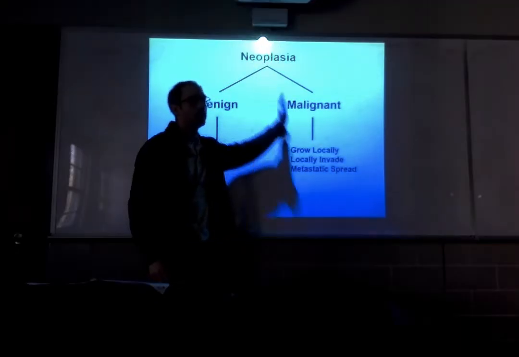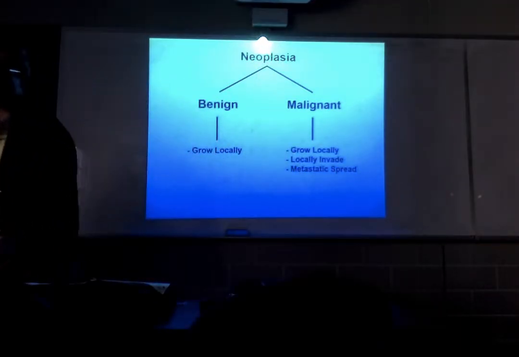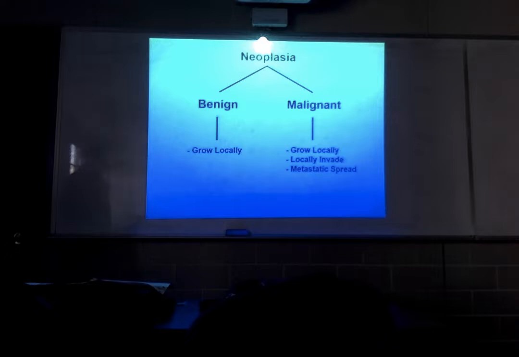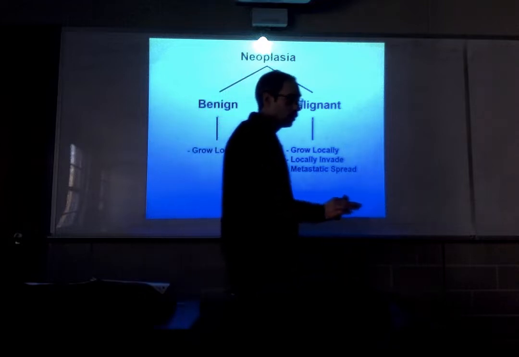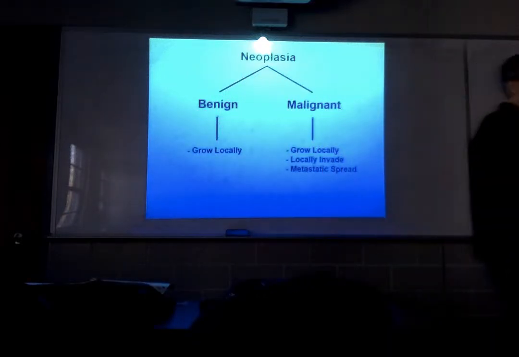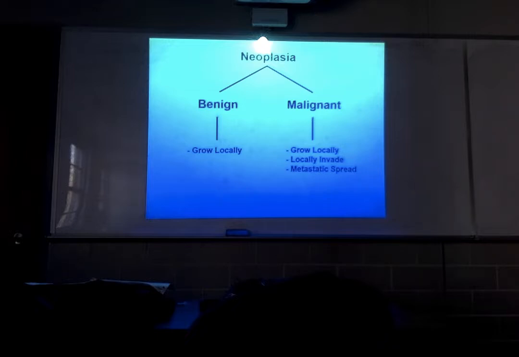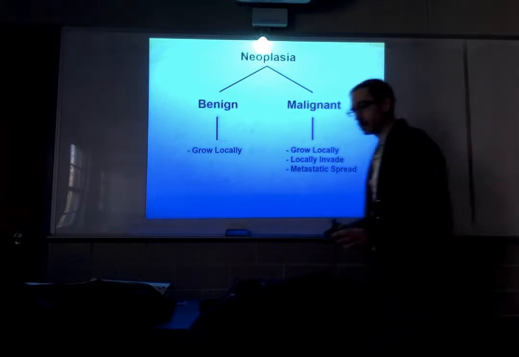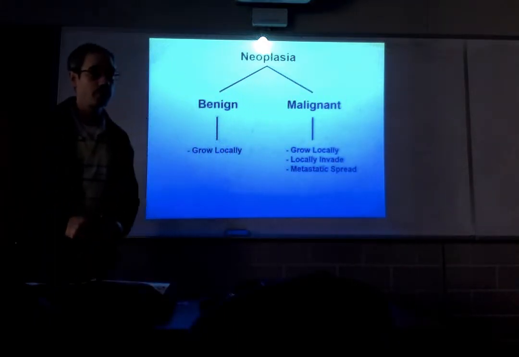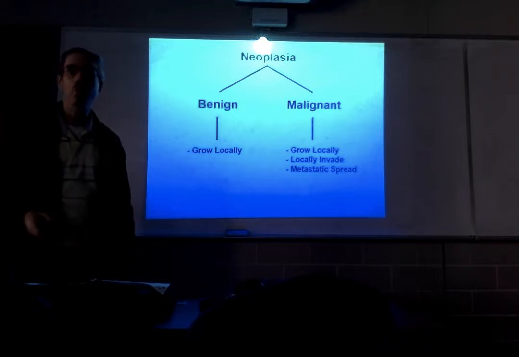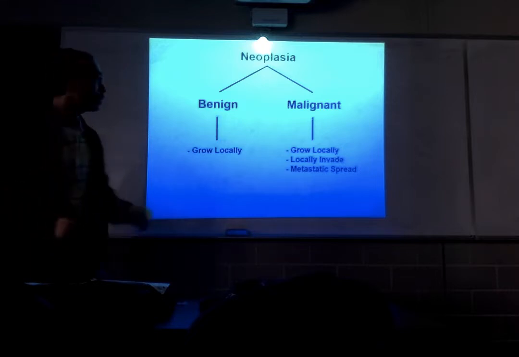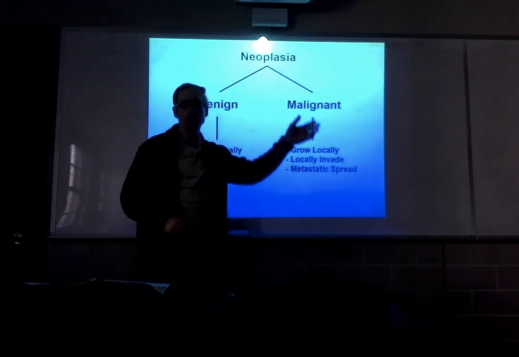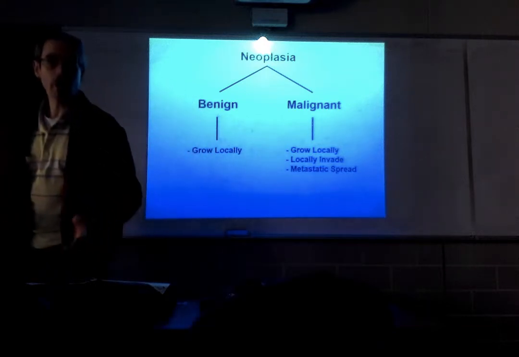A neoplasm is a group of autonomously proliferating cells. That is, the cells proliferate wherever and whenever they want. This is in contrast to other types of cells, which proliferate under the influence of things like growth controls, growth hormones, crowded conditions. They will respond to various bodily controls of proliferation. When those cells proliferate, we call them hyperplastic cells. Hyperplastic cells obey growth controls. Neoplastic cells do not obey growth controls. They proliferate wherever and whenever they want.